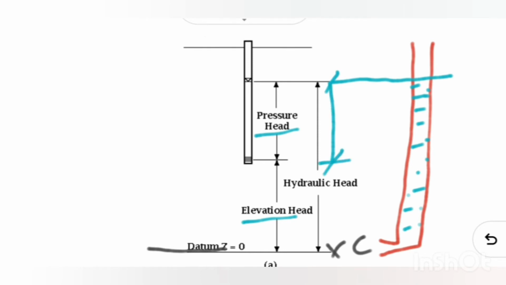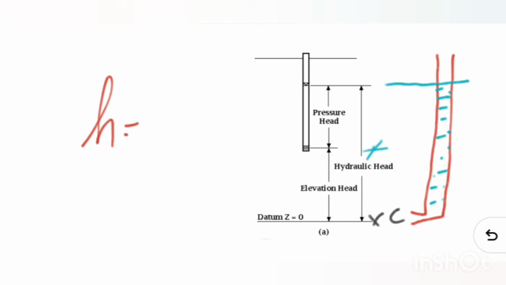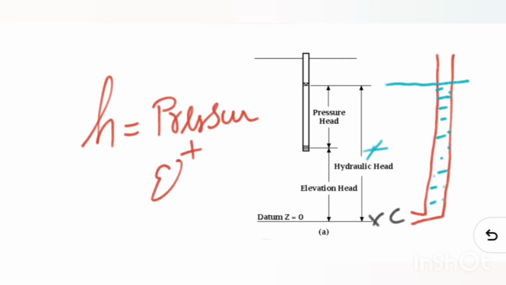That height is known as pressure head. Total head is sum of pressure head, elevation head and velocity head. But in soil mechanics, velocity head is neglected. So just the sum of pressure head and elevation head gives our piezometric head.